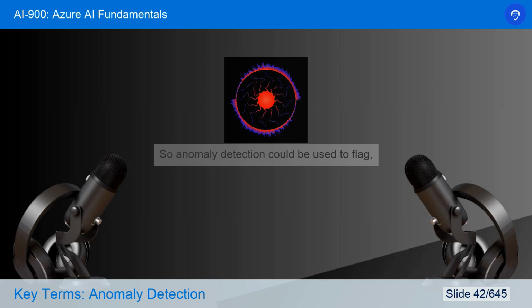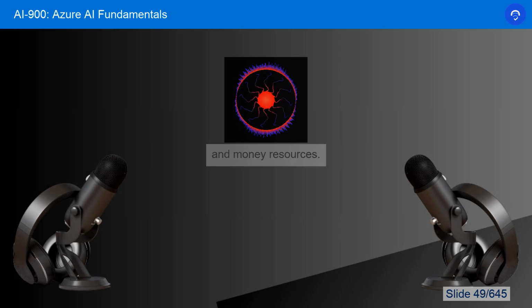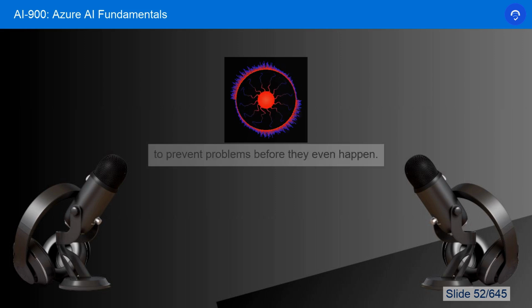So anomaly detection could be used to flag, let's say, a sudden temperature spike in a machine, which could indicate a potential malfunction. Okay. And that could prevent a costly shutdown. So thinking about it proactively can save time, money, and resources. That's a great example. It really highlights how AI can be used to prevent problems before they even happen.